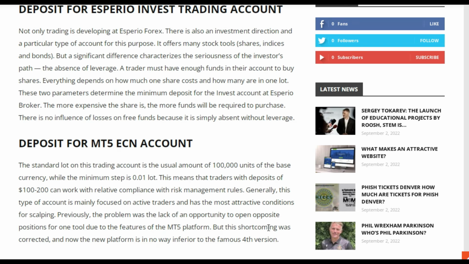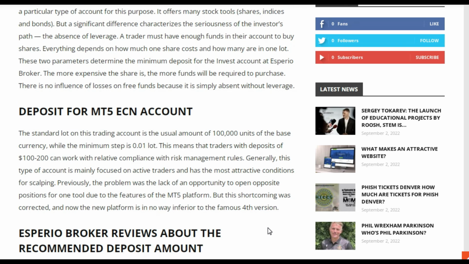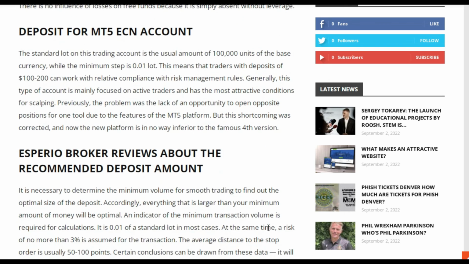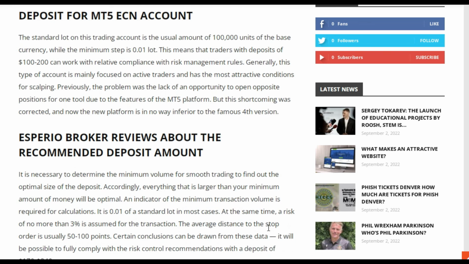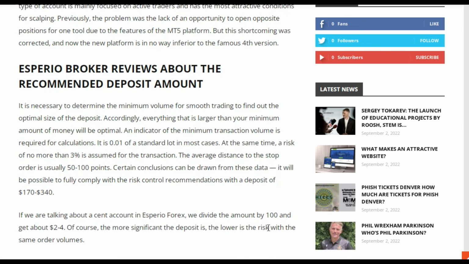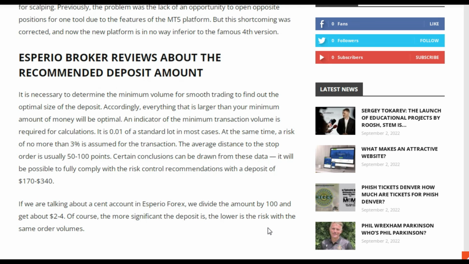It will be possible to fully comply with the risk control recommendations with a deposit of $117 to $314. If we are talking about a cent account in Esperio Forex, we divide the amount by 100 and get about $2-4.